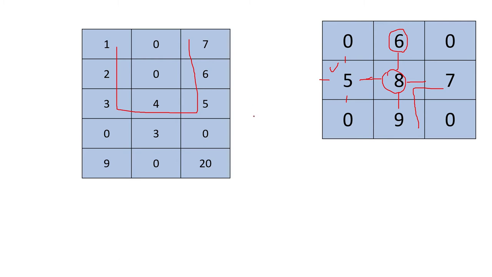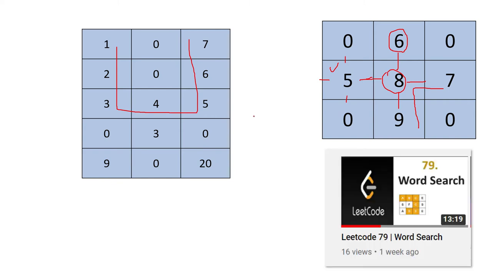Now the question is how we can solve this problem. Before seeing the solution of this problem, I will highly recommend you to go through problem 79, that is Word Search. If you watch this video, you will definitely get an idea of how to solve this problem, because both of these problems have some similarity, and they are both in the DFS backtracking category of problems.